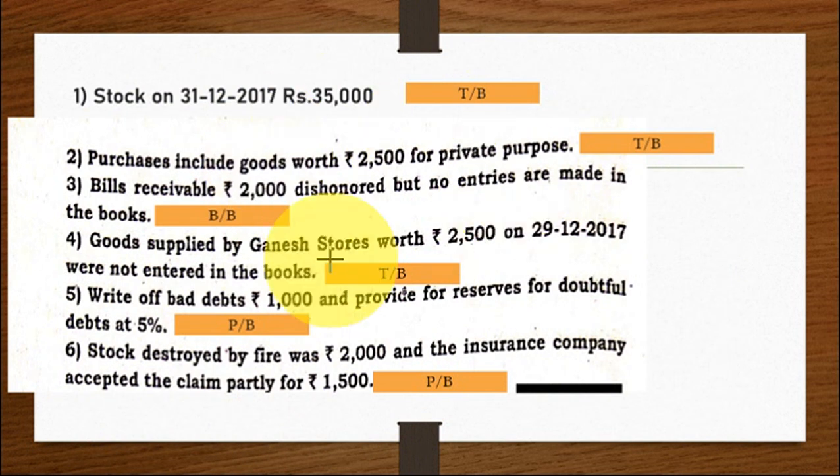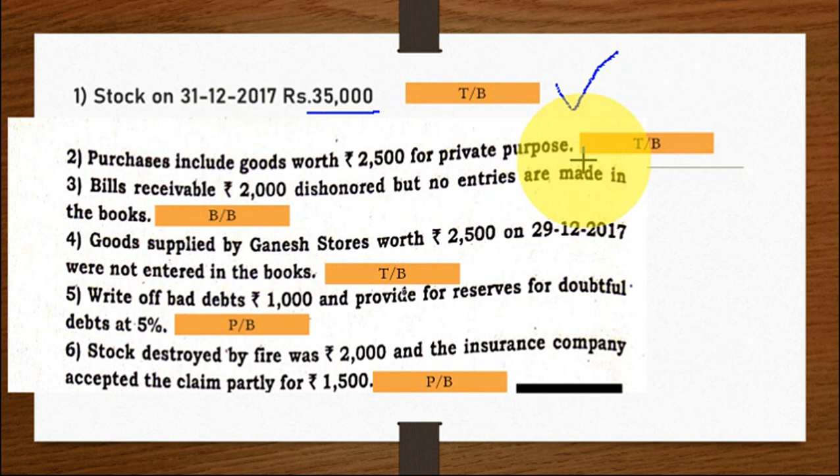Okay, let's see the adjustments. Stock on 31st 12 2017, that is 35,000. This is the closing stock. All the adjustments appear twice, two times. So where does it appear? Closing stock. It comes in the trading account and balance sheet. Okay. Purchases include goods worth rupees 2,500 for private purpose. Goods used for private purpose.